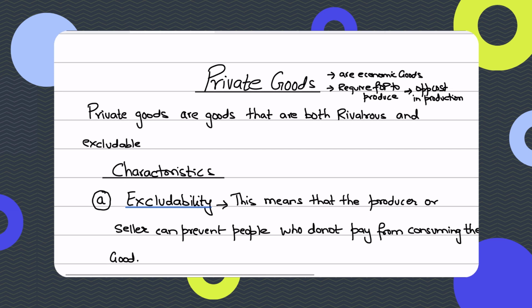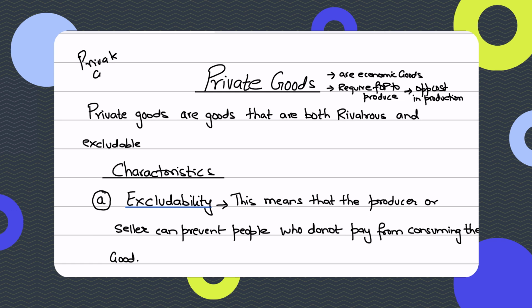So if you want to define what private goods are, obviously private goods are economic goods because they are a type of economic goods, but so are public goods. Like I said, private goods are economic goods, hence they require factors of production to produce, and hence there is an opportunity cost in production. But economic goods are further classified into private goods versus public goods.